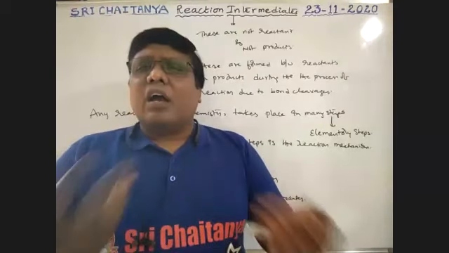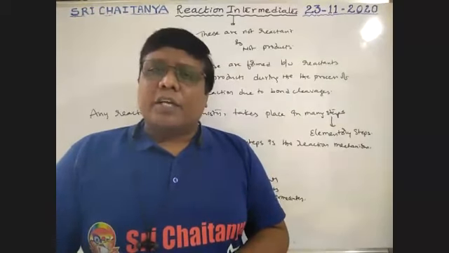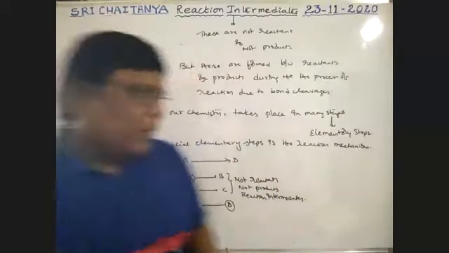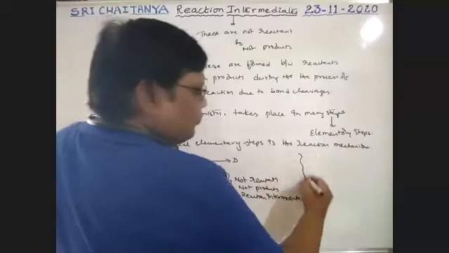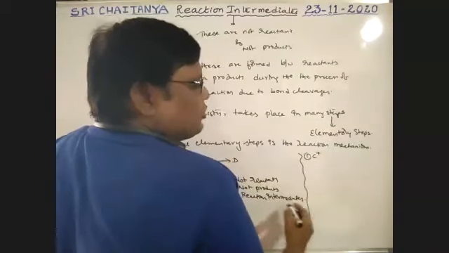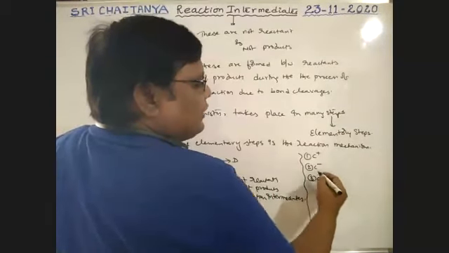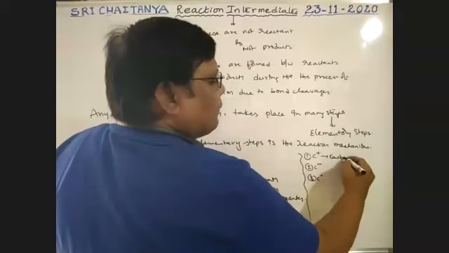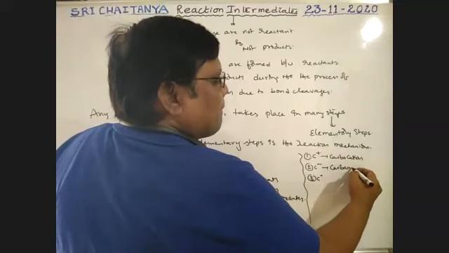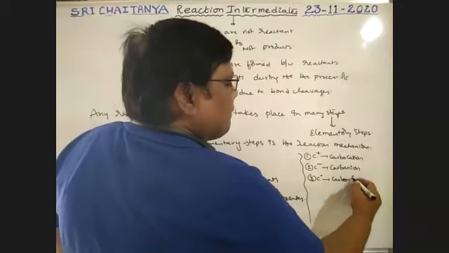Now, a large variety of reaction intermediates are possible, boys, and we are going to discuss them. In our syllabus, the reaction intermediates are: carbon with positive charge, called carbocation; carbon with negative charge, called carbanion; and carbon with a radical, called a carbon free radical.